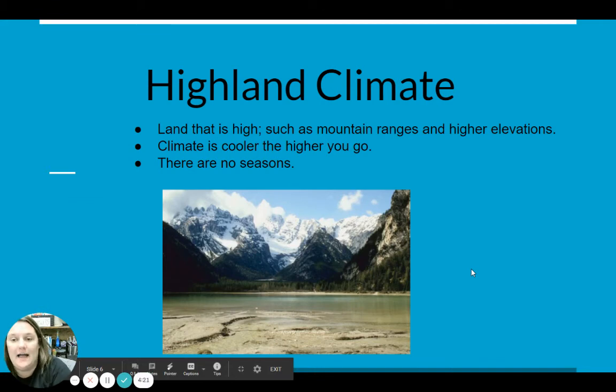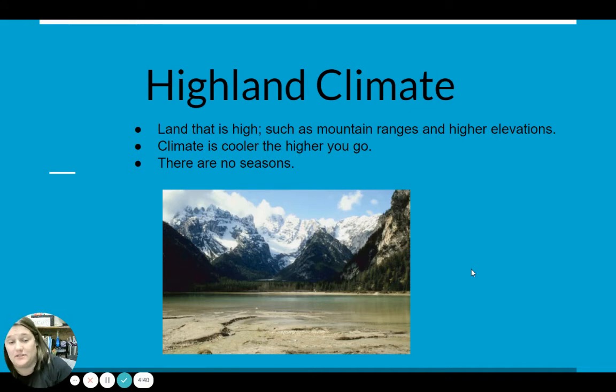All right, next we have our Highland climate. This is going to be like in our mountainous areas. The land that is super high in mountain ranges, higher elevations. The climate is cooler the higher you go. There are no seasons. It's all different. They might have snowier seasons, but generally it's just going to be cold. Because it's so high up, it's just different.